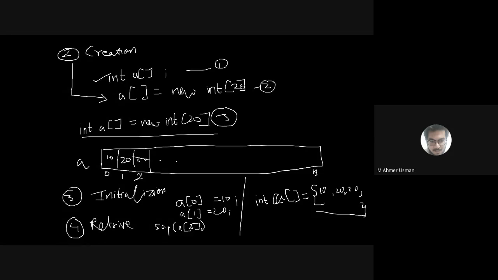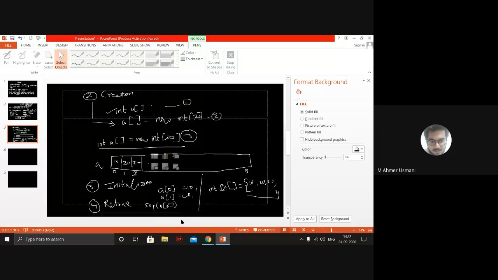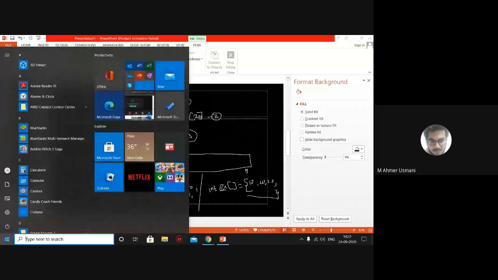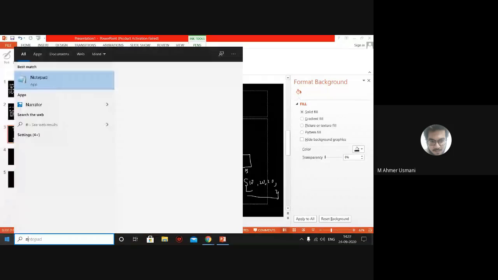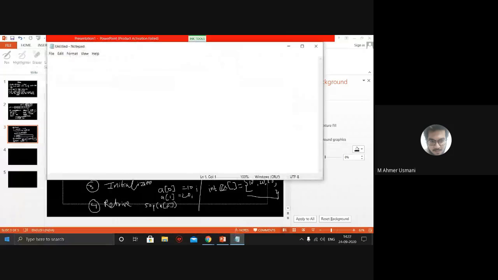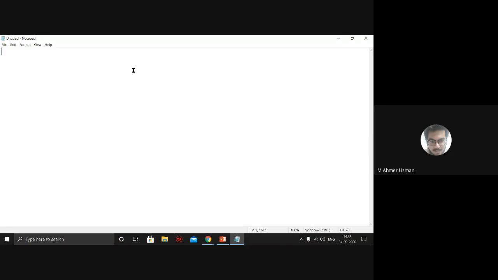So we'll just start with the program. We'll try to understand how to create an array, and then we'll create an array. Okay, so अभी तक समझ में आ गया array क्या होता है? What is an array? Array is nothing but a data structure which stores values of similar data type. So it stores values which are of similar data type.